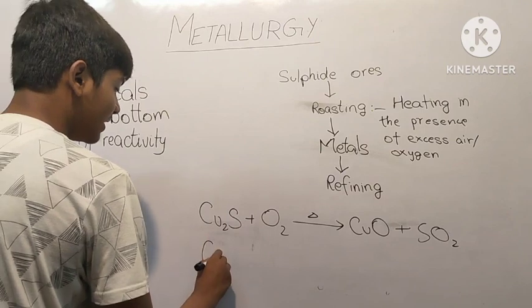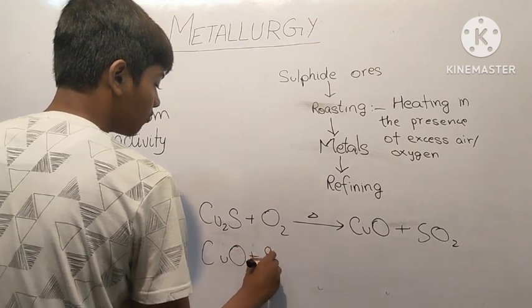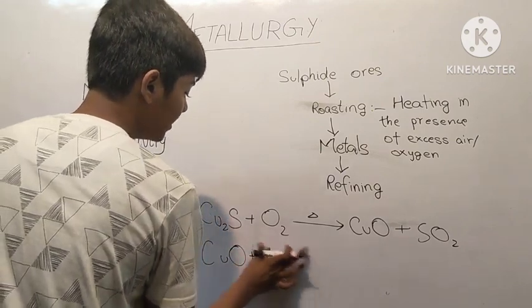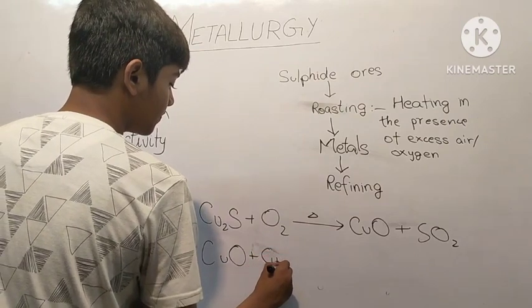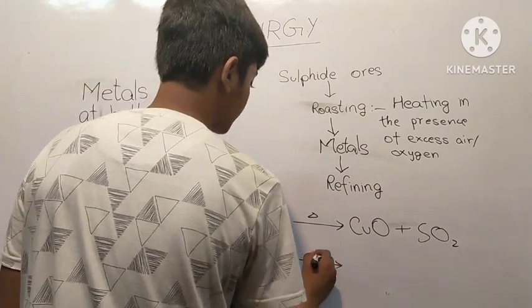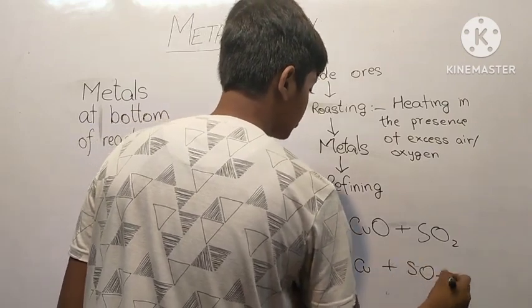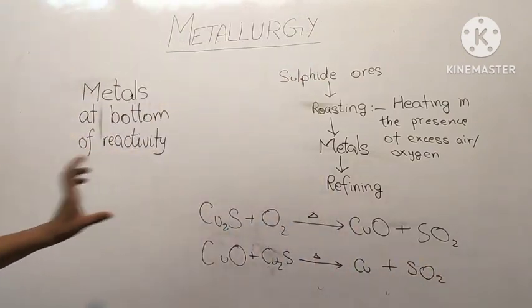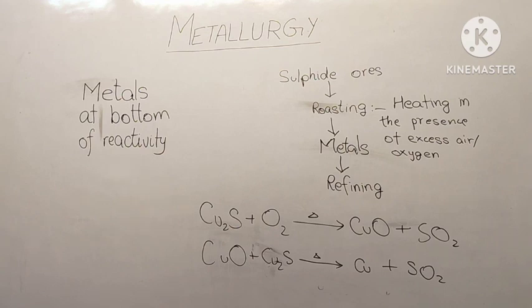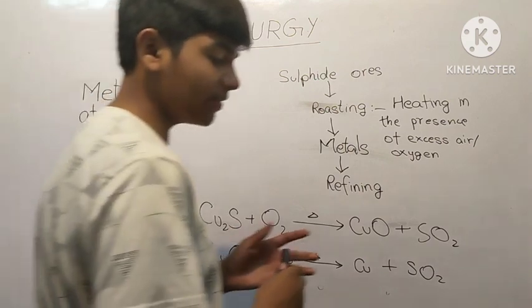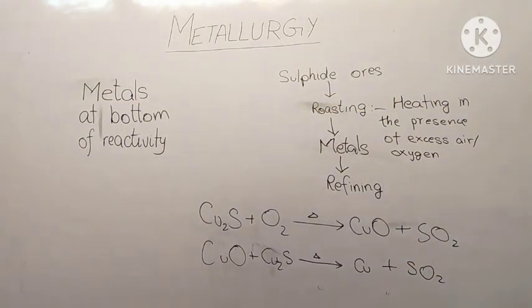And when we heat copper oxide with copper sulfide, Cu2S, we get Cu plus SO2. So these were two examples, copper and mercury, given in the NCERT book for the metals at the bottom of the reactivity series.